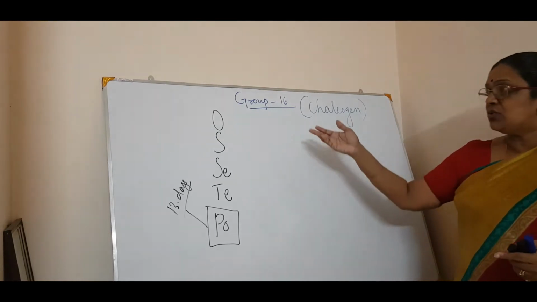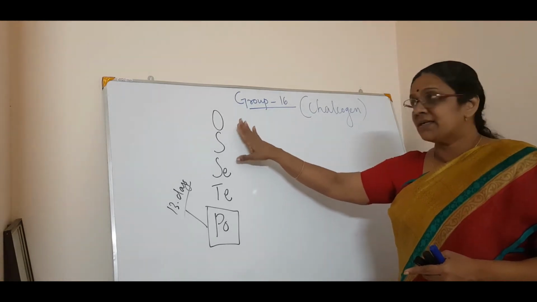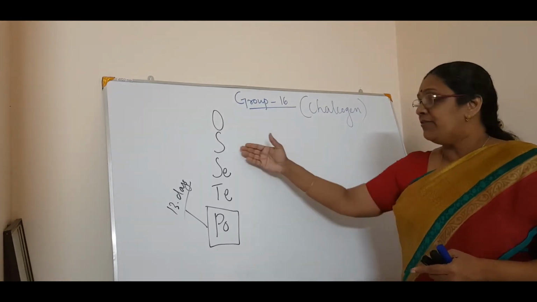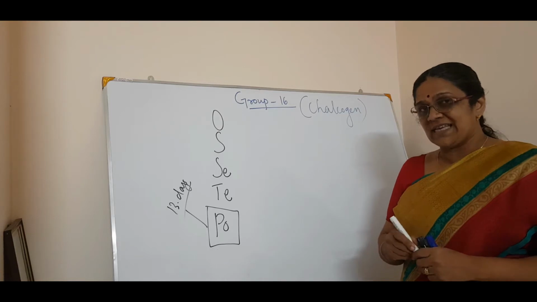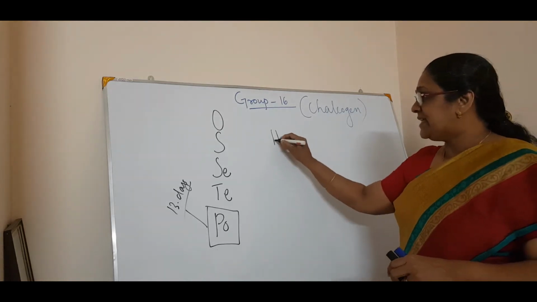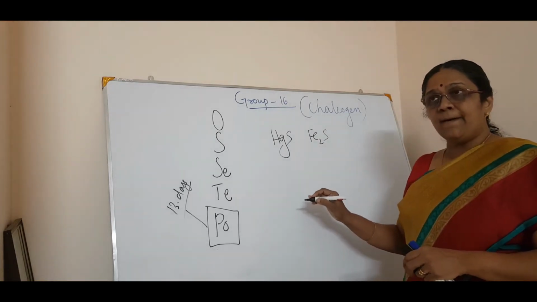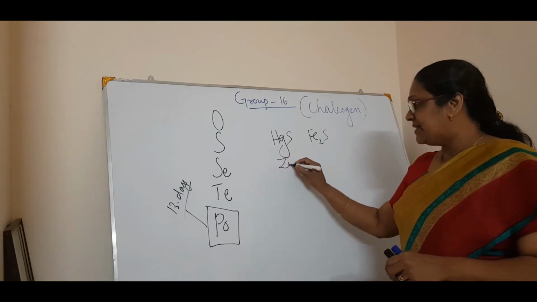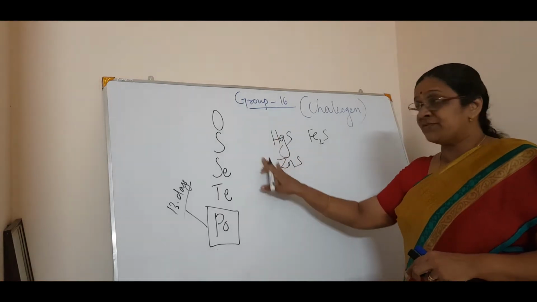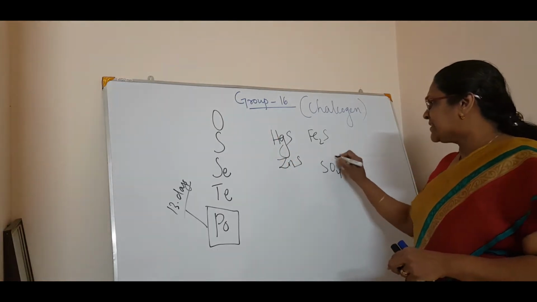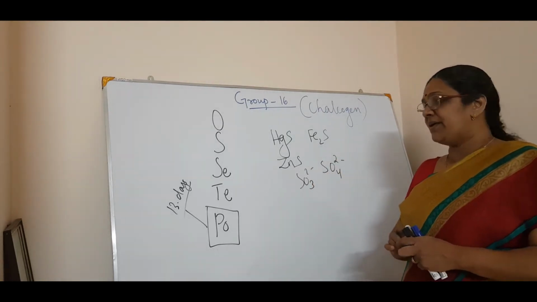Okay. Now coming to the occurrence, the most abundant element in the earth's crust is oxygen. Then sulfur, most of the ores we come across contain sulfur. For example, an ore of sulfur is cinnabar, HgS, then iron, FeS2, isn't it? Then again zinc blende, ZnS. So most of the sulfide ores are from sulfur. Or you can have salts like sulfites and sulfates. So sulfates are abundant. Okay.